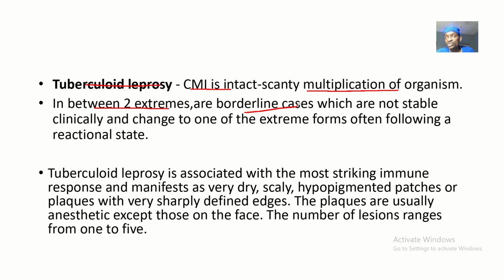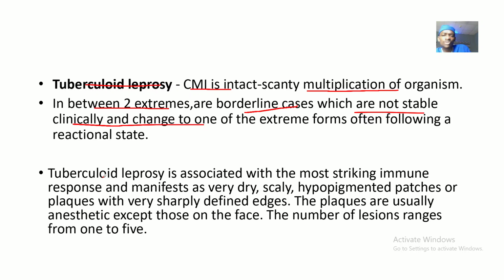So for the leprosy to develop into tuberculoid leprosy or lepromatous leprosy, it depends on the strength of your immune system, okay? Borderline cases are not stable clinically and change to one of the extreme forms, often following a reactional state. If they get past your immune system so much, they become lepromatous leprosy.